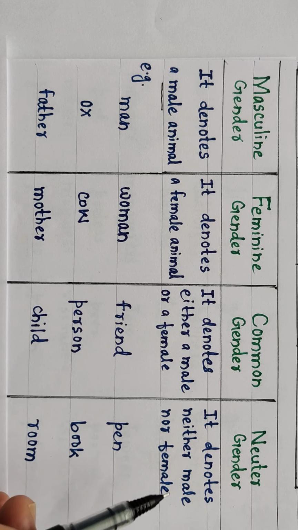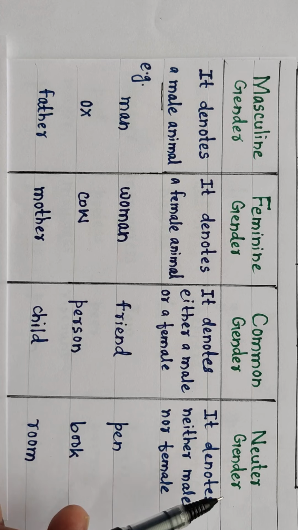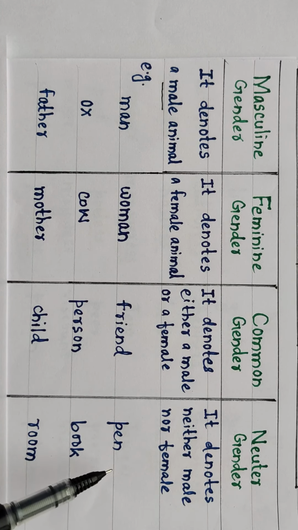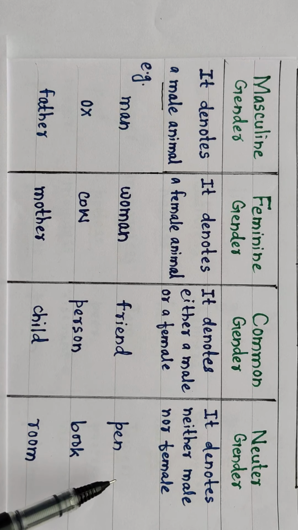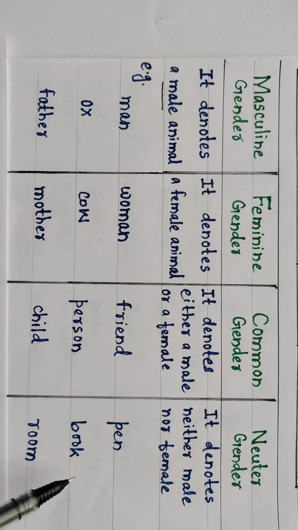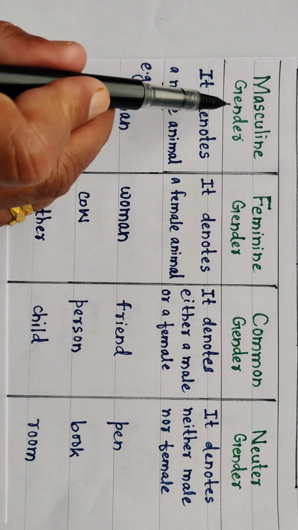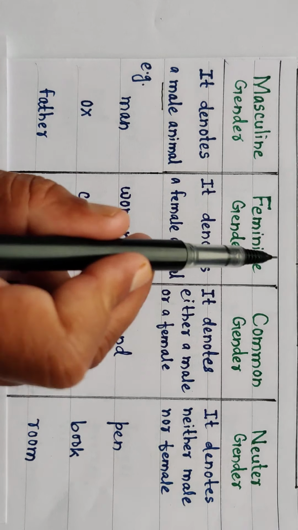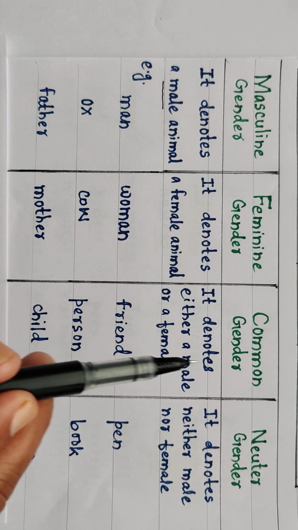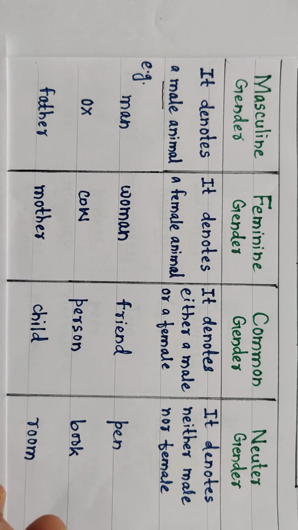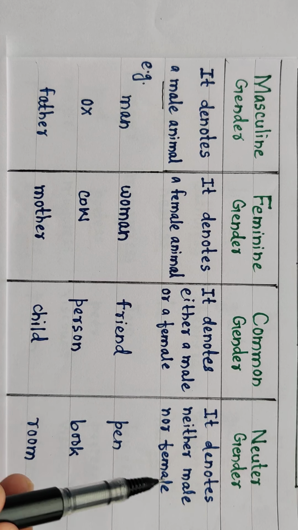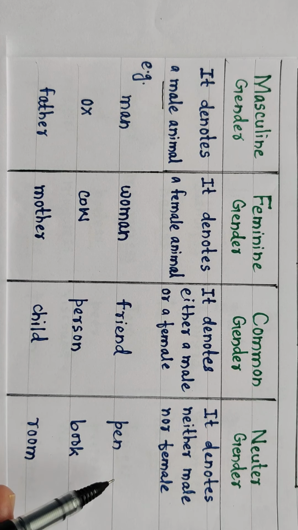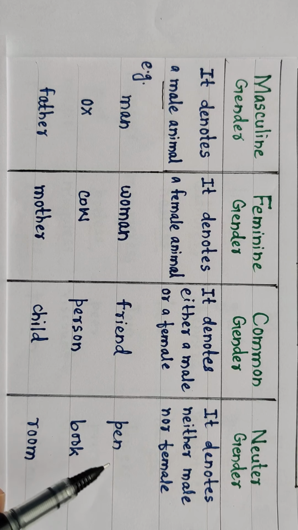Okay, and the last one is neuter gender. It denotes neither male nor female. For example, pen. It has no sex, male or female. Book, room. So we use "it": it is a pen, that is a book, it is a room. Okay, it is neuter gender. So masculine gender denotes male animal, feminine gender denotes female animal, common gender denotes either a male or a female, and neuter gender denotes neither male nor female. It means it is no male or no female.